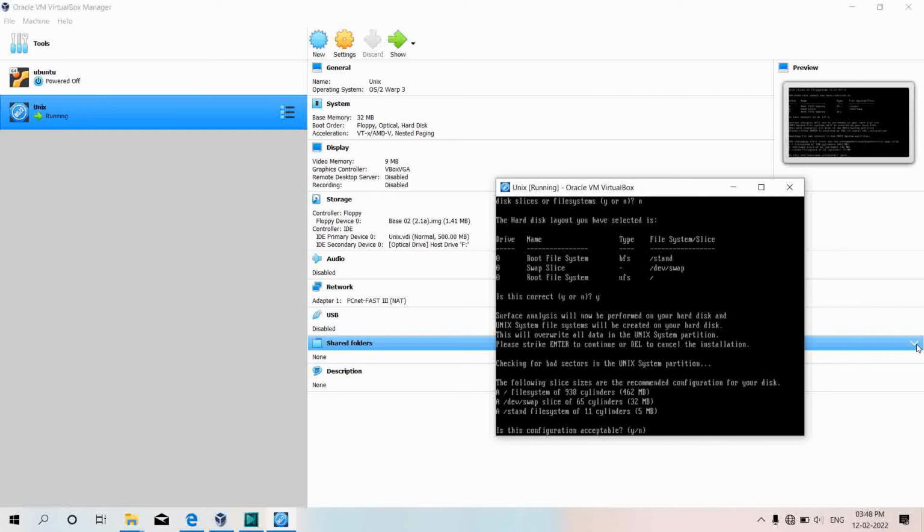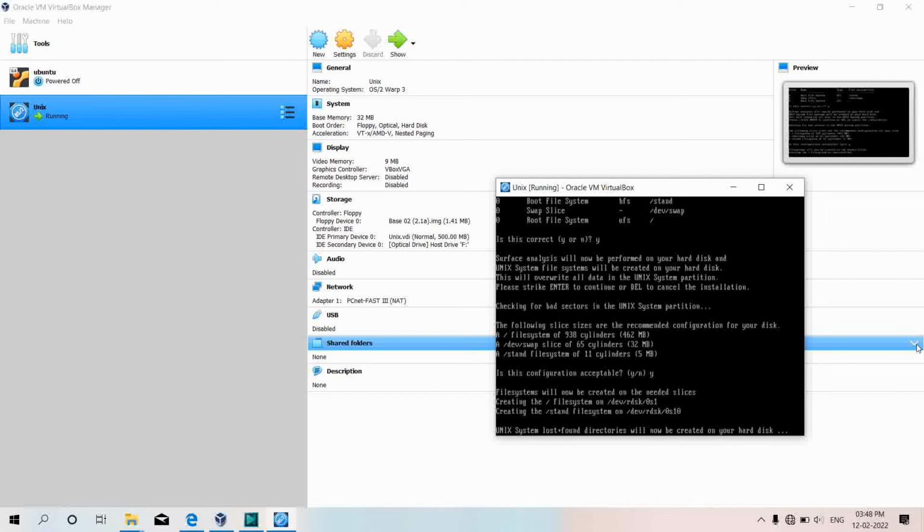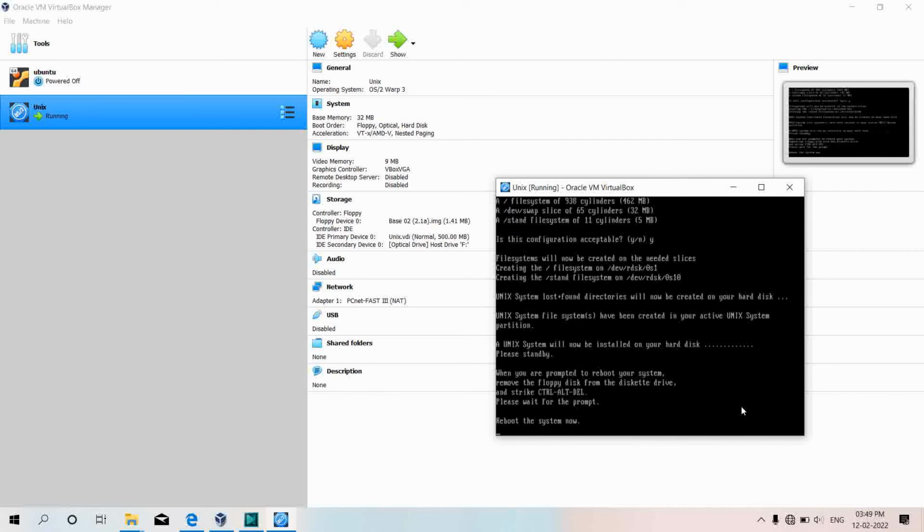And it is asking me, is this configuration acceptable? I will say yes. And it is showing me the message, the Unix system will now be installed on your hard disk. That means it is installing on my hard disk, and it is asking me to reboot the system now.